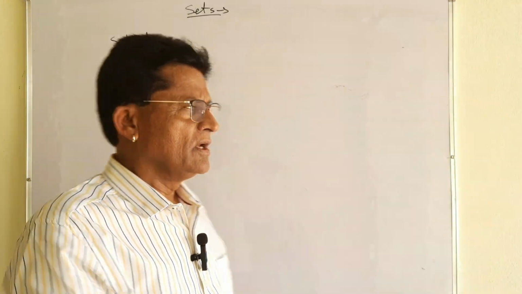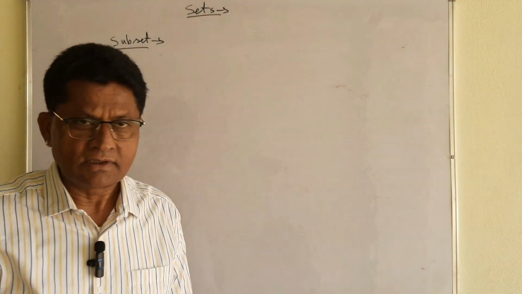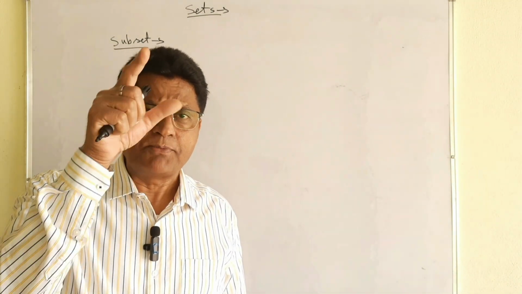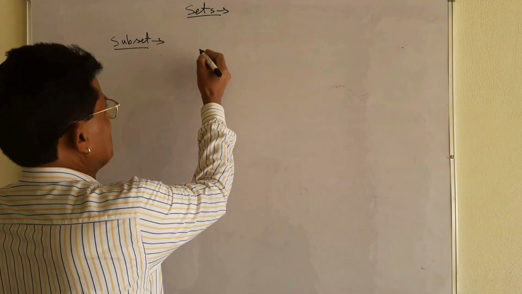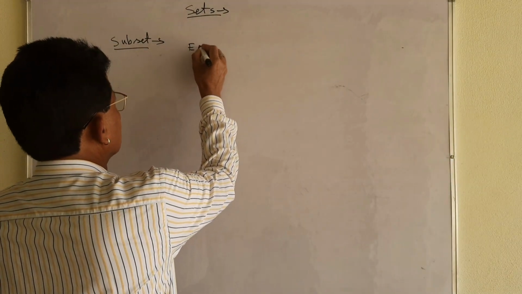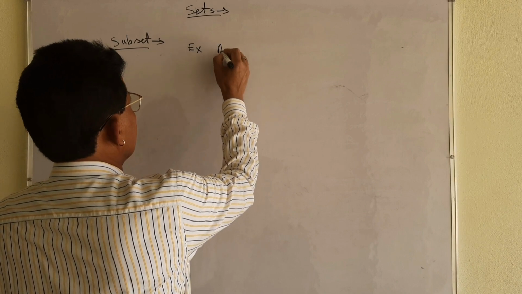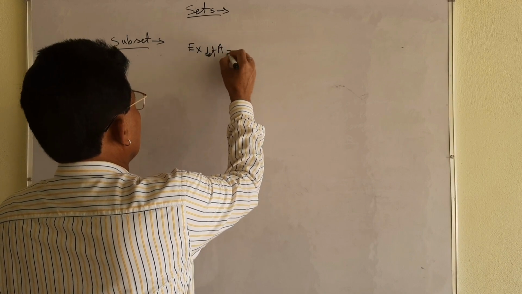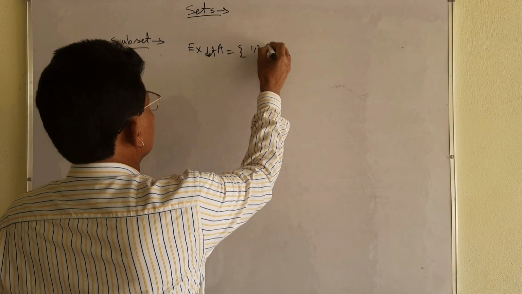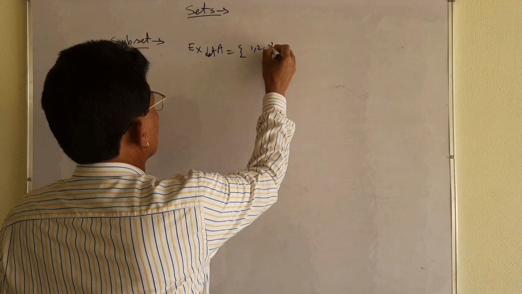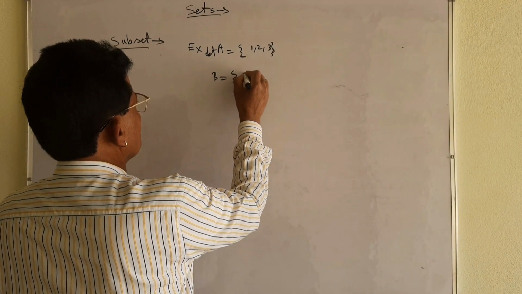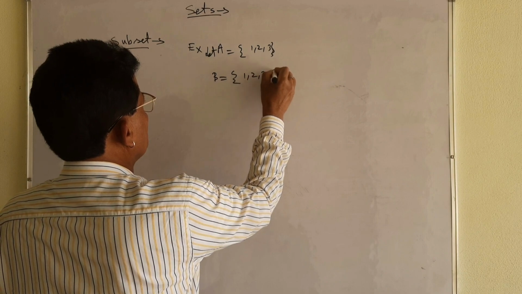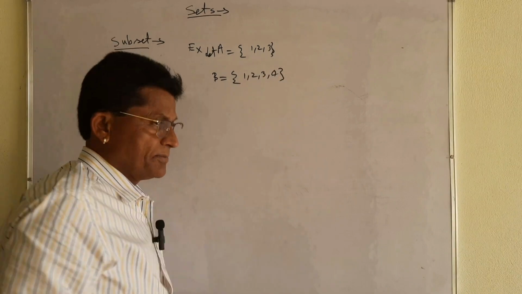Okay? First of all, I will take subsets. That is a very important definition I will discuss over here. I will discuss subset. With the help of an example, suppose I am taking a set A equal to 1, 2, 3. Okay, let me take 3 elements. Set B is equal to 1, 2, 3 and 4. 4 elements are there in set B.